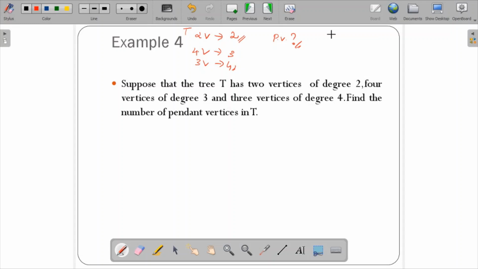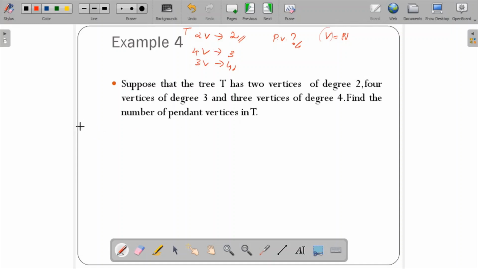How can we do this? We can first find the total number of vertices. If we consider the number of pendant vertices to be n, then this n plus 2 plus 4 plus 3 would give me the total number of vertices. In the same way I can find the total number of edges, and by using the handshaking property I can find the number of pendant vertices.